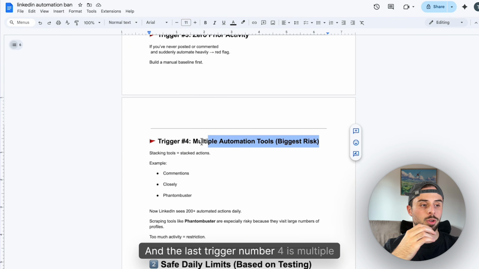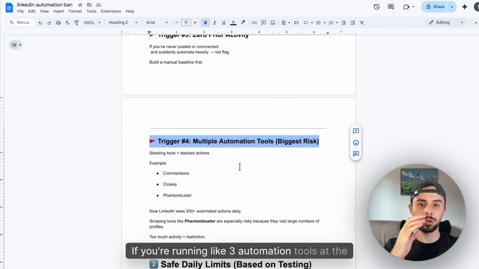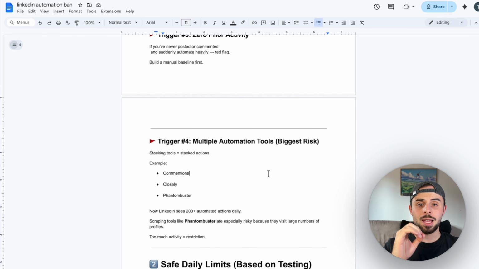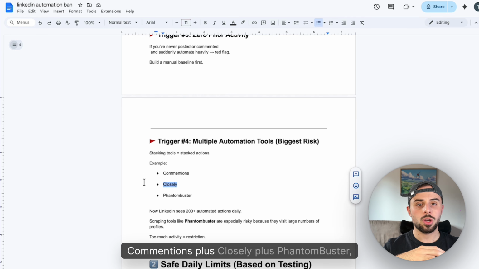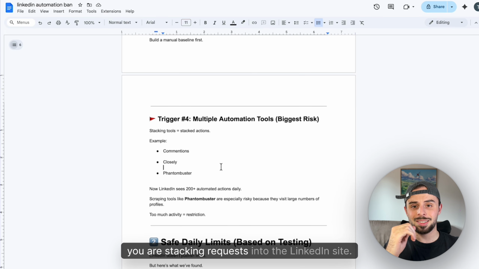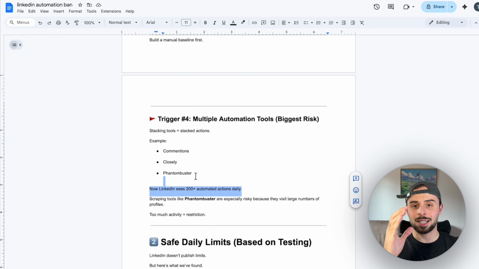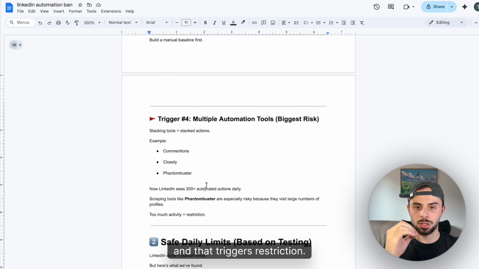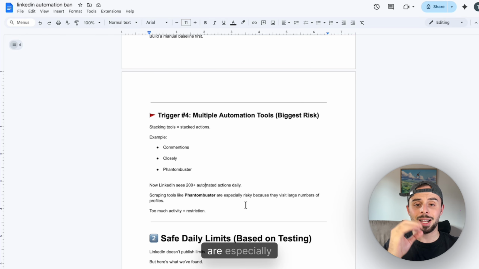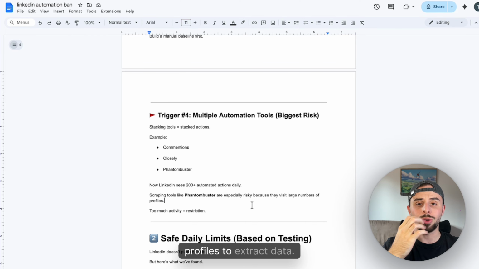And the last, trigger number 4, is multiple automation tools. This is the biggest risk. If you're running like 3 automation tools at the same time, let's say Commentions plus Closely plus Phantom Buster, you are stacking requests into LinkedIn's site. LinkedIn sees 200 plus automated actions daily from the same account, and that triggers restriction. Scraping tools like Phantom Buster are especially risky because they visit a massive amount of profiles to extract data.